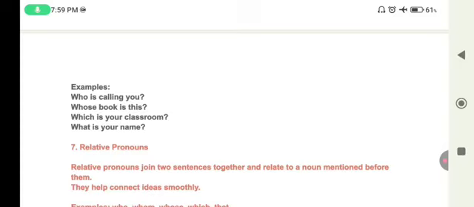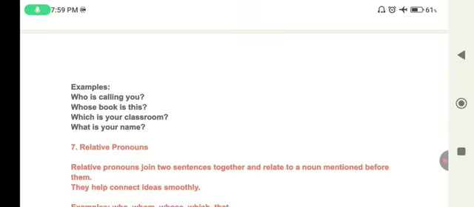Whose book is this? Which is your classroom? What is your name? Every time we ask questions about persons or things, we use these words in our daily life, in our school activities or social activities.